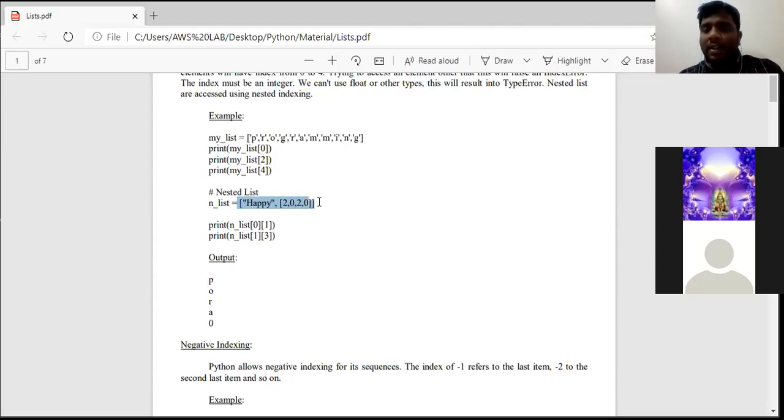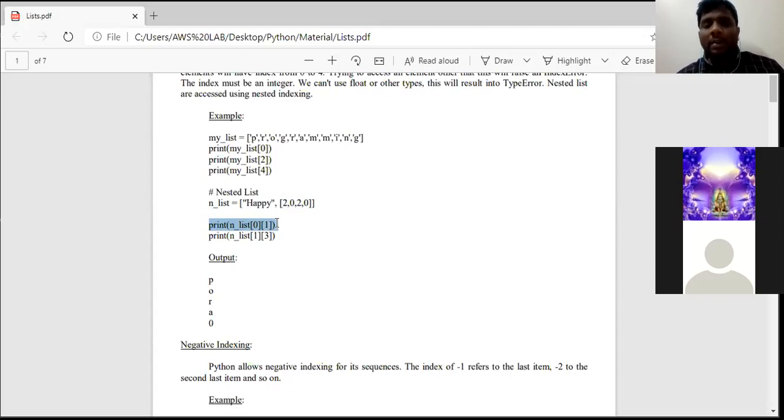A list is placed inside a list. Okay, a list inside a list is called a nested list. Clear? So Happy will be in the 0th index and this total thing will be placed in the first index. Now I am asking the interpreter to perform this statement.